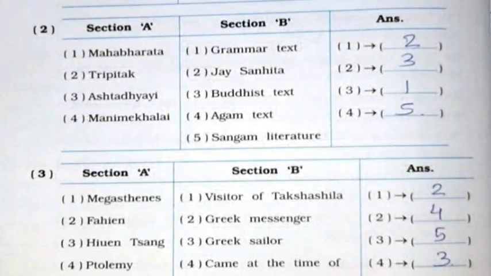Now, second part, first one, Mahabharat, it's option number 2, Jay Sanhita. Second, Tripitak, it's option number 3, Buddhist text. Third, Ashtadhyayi, it's option number 1, grammar text. Fourth, Mani Mekhalai, it's option number 5, Sangam literature.